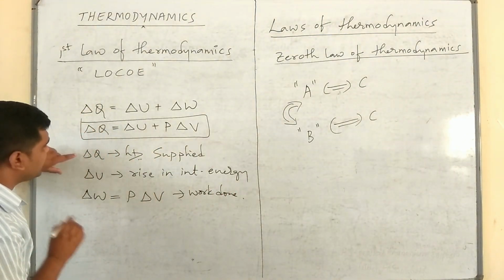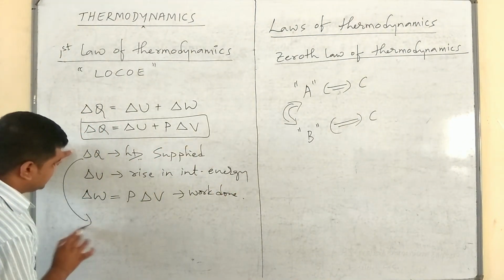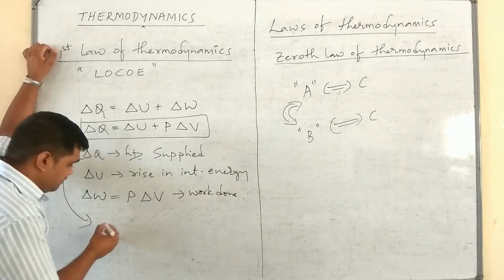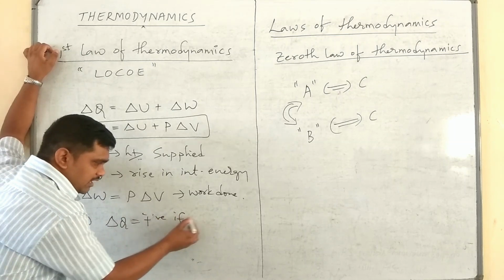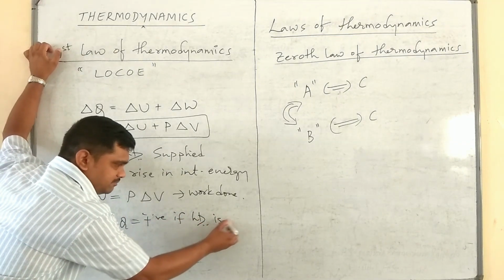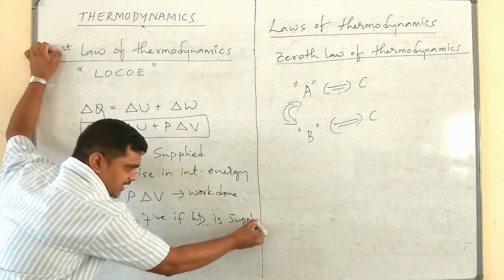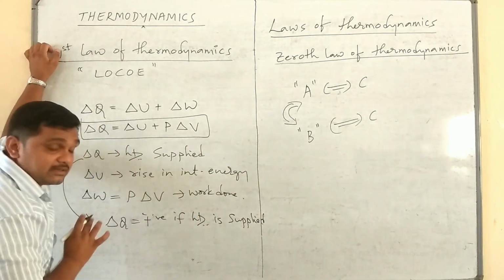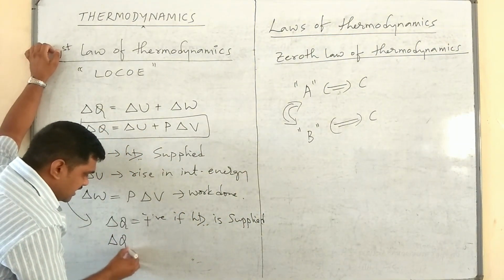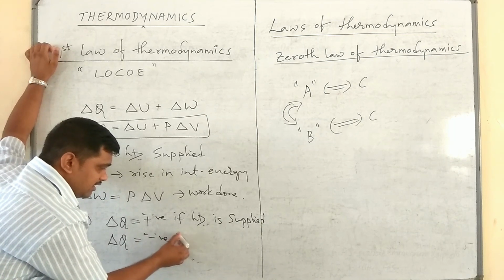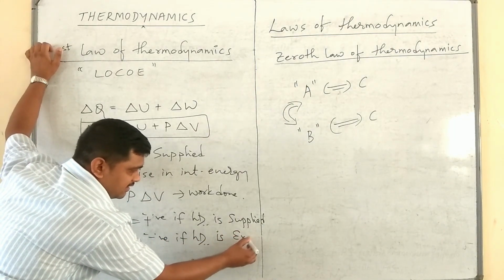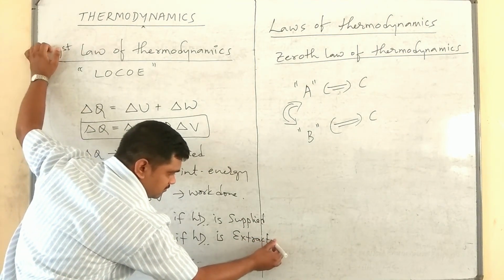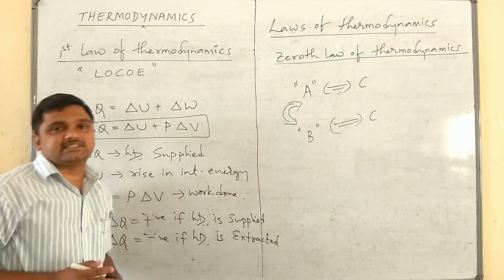Please remember here, for this we use one sign convention. Delta Q is positive if heat is supplied to the system. Delta Q is negative if heat is extracted from the system.